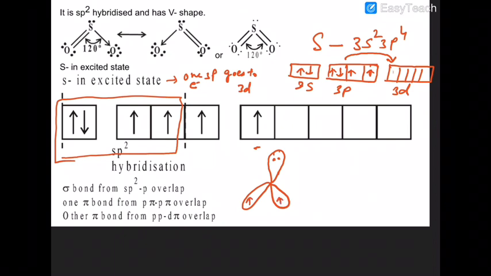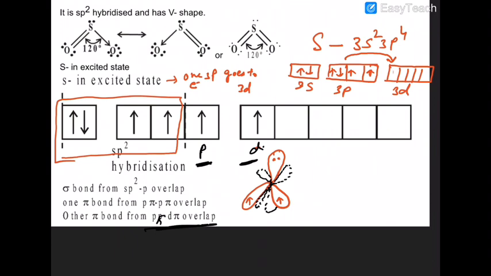These two orbitals remain unhybridized, one P and one D. The unhybridized P and unhybridized D are involved in the formation of P pi P pi and P pi D pi bonding.